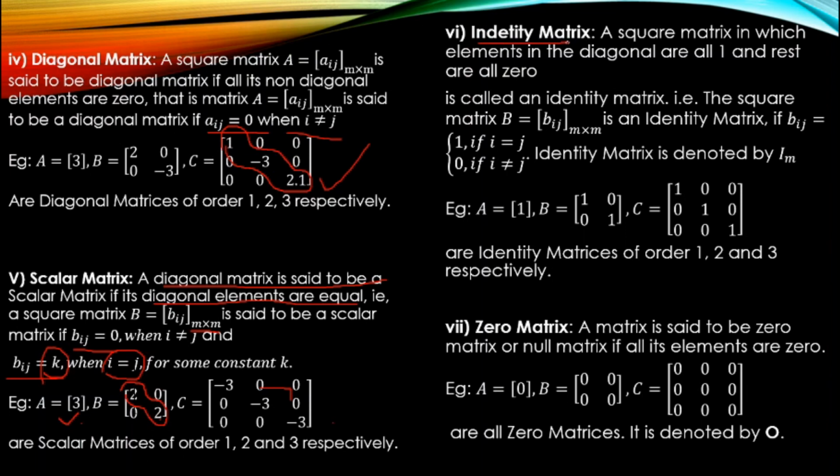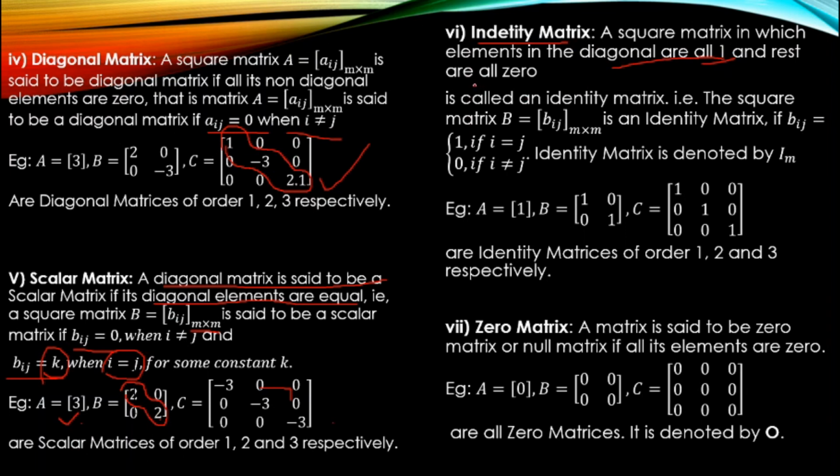Again we'll be dealing with the square matrix. A square matrix in which elements in the diagonal are all 1. In a diagonal matrix, we had some elements. In case of a scalar matrix, diagonal elements were equal. In case of an identity matrix, the diagonal element value should be what? 1.